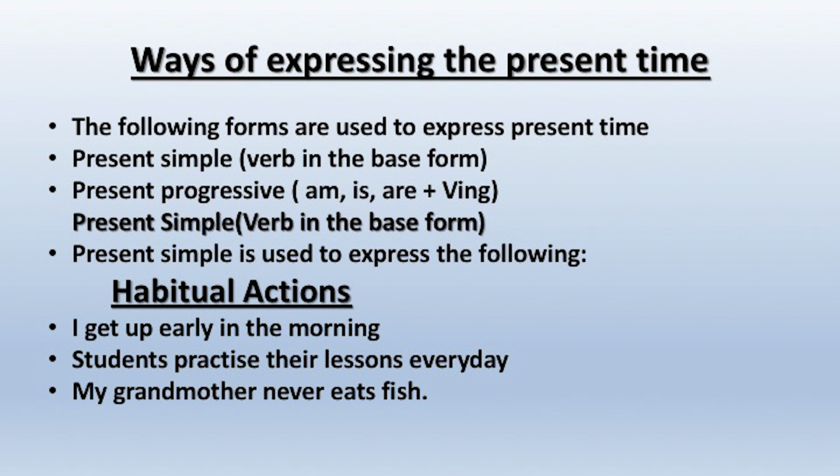So, these two ways are used to express the present time. The first one is present simple, in which verb remains in the base form. The second one is present progressive, in which we take the form am, is, are as the helping verb plus main verb ing.